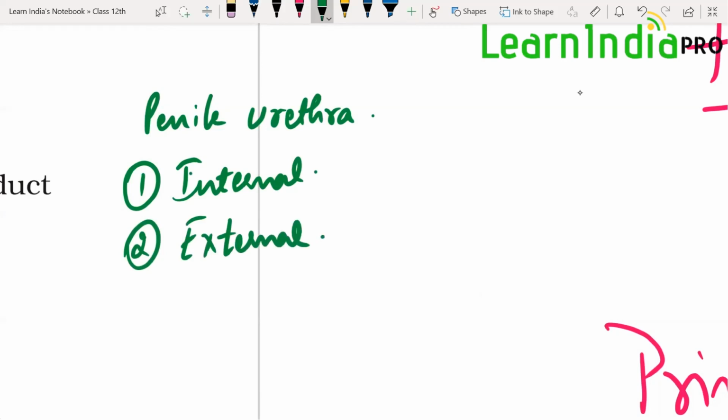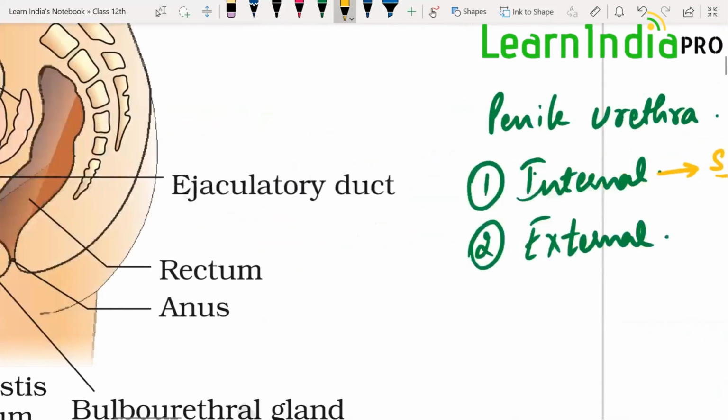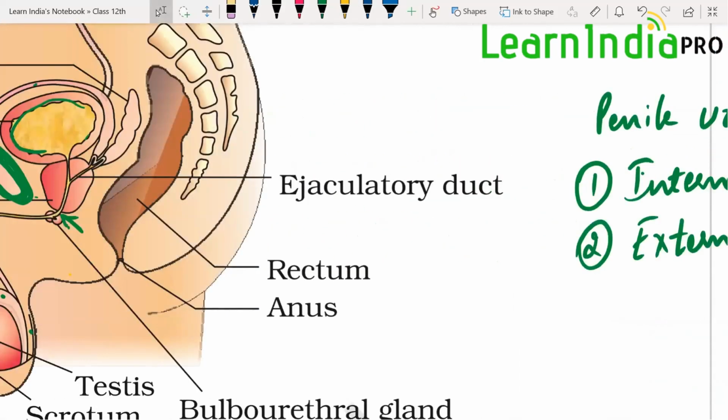What is the function of the internal sphincter? The internal sphincter is made up of smooth muscles. Since it is made up of smooth muscles, which are involuntary muscles, you cannot control them. They are present at the neck of the bladder, just below the prostate gland.